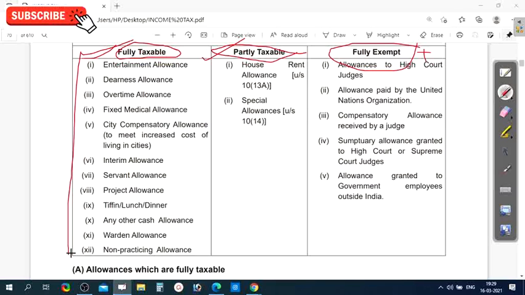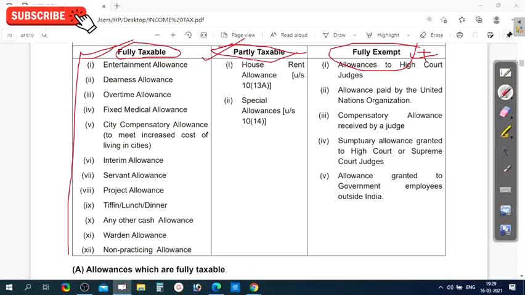That will come under the taxable income. And this, fully exempted: any such allowances received which come under fully exempted, that amount will not come under the taxable amount, means you need not pay any tax.